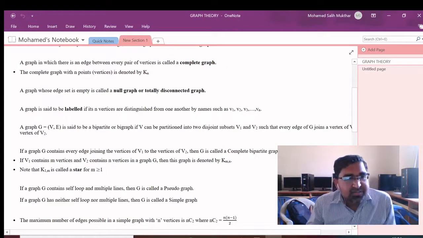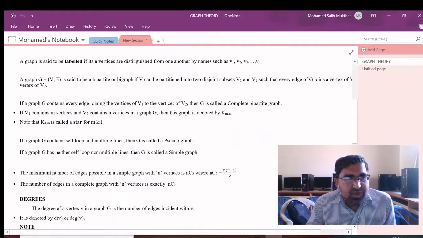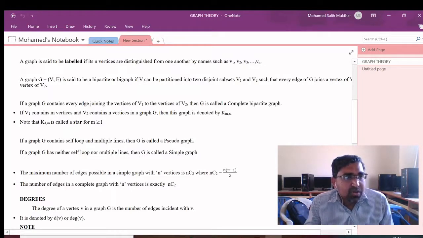Okay, next, pseudo graph. If a graph G contains self loops and multiple lines or multiple edges, then G is called a pseudo graph. We know that. Next, simple graph, very important. If a graph G has neither self loops nor parallel edges or multiple edges, then G is called a simple graph.